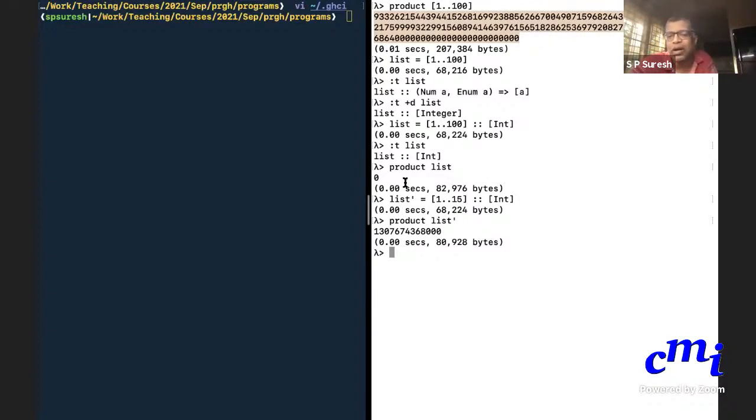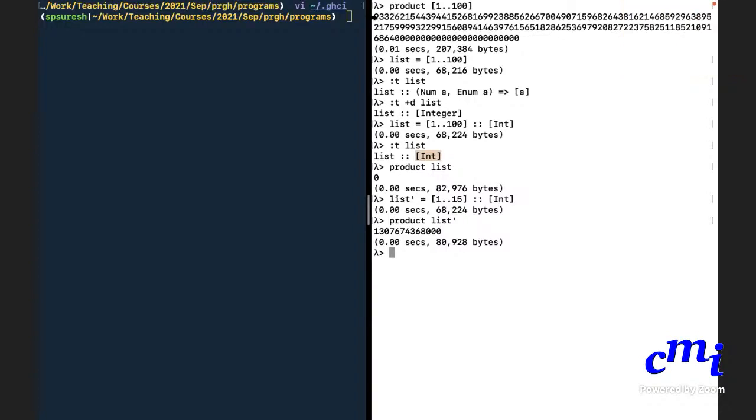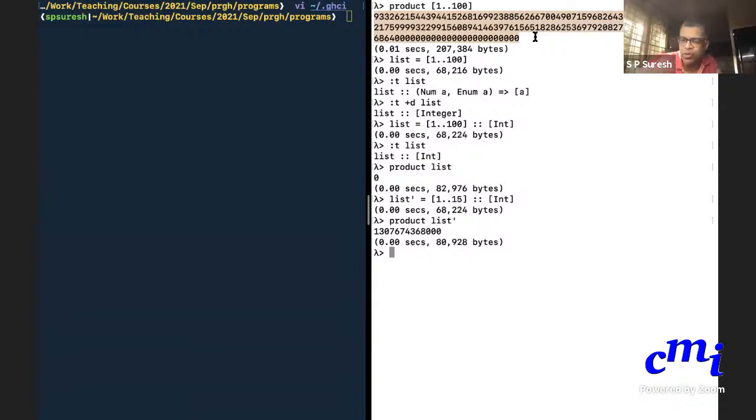I have declared a list to be Ints. So if I take the product of Ints, I should get an output that is an Int. But you cannot store such a long number inside an Int. You can only store till the max bound. That is why I told you what the max bound is. As long as you stay within the max bound, it will give you a correct value like this.